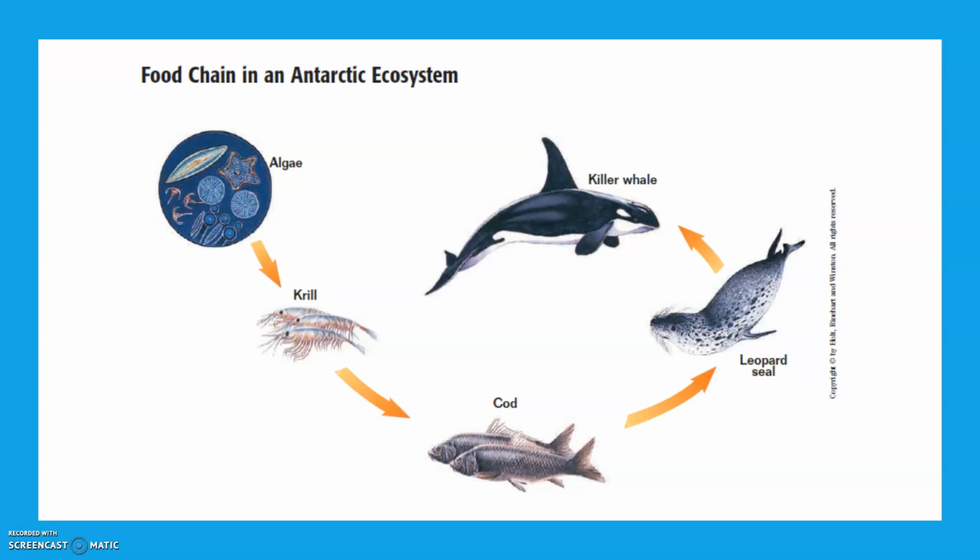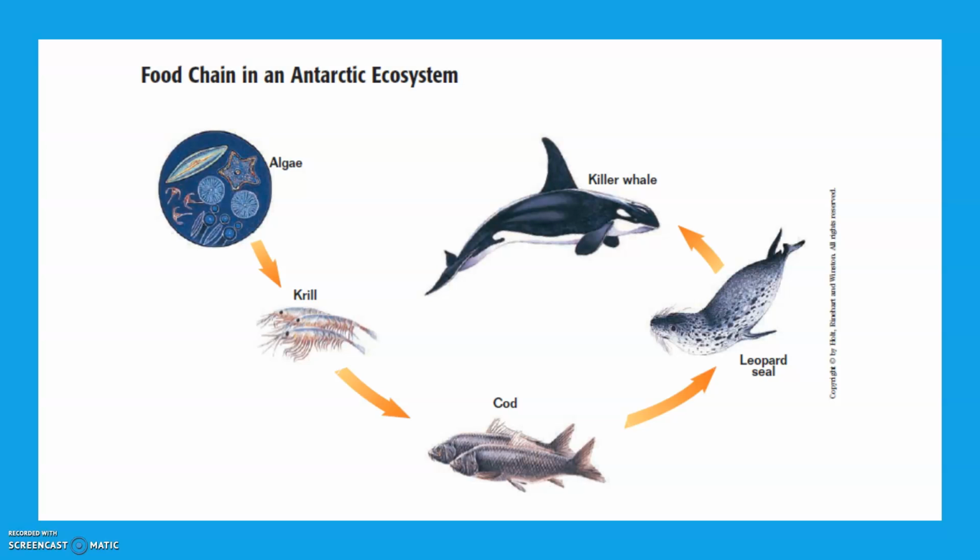This is an example of an Antarctic food chain. Food chains are linear. This food chain starts with algae. Krill eat algae. Cod eat krill. The leopard seal eats the cod. The orca eats the leopard seal.